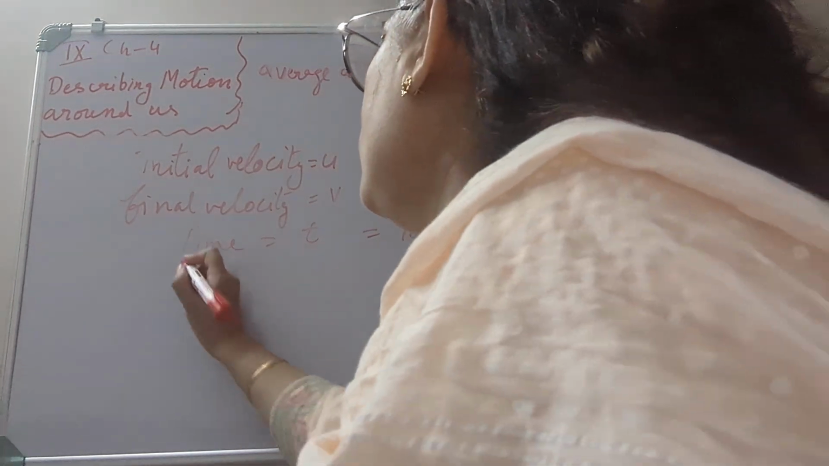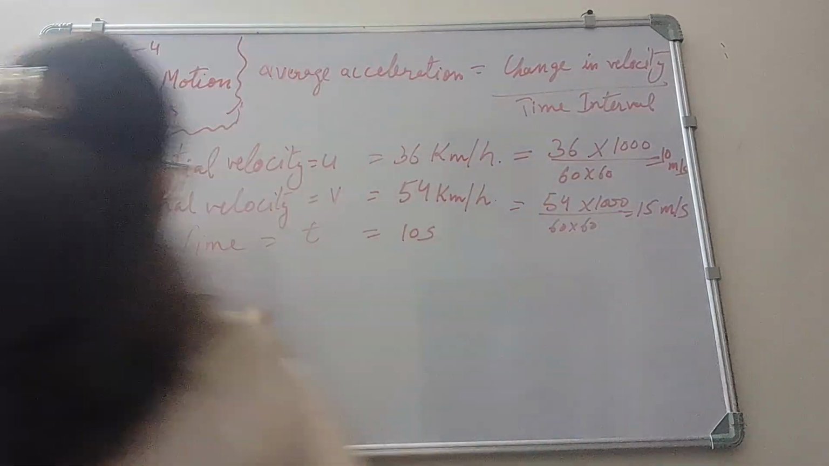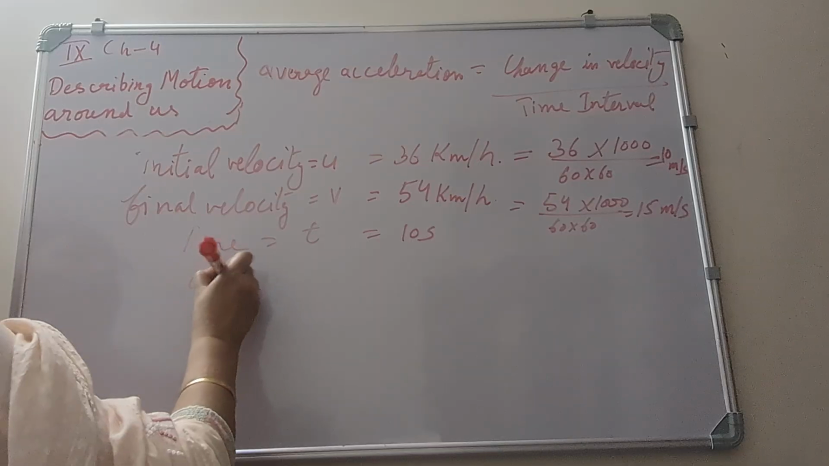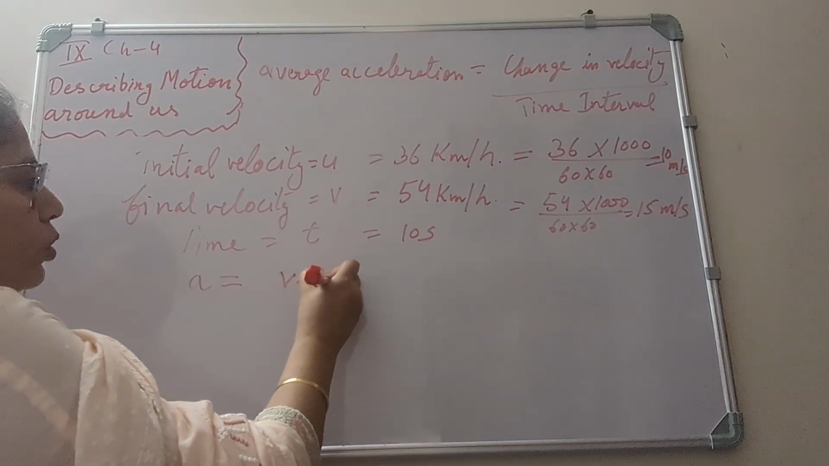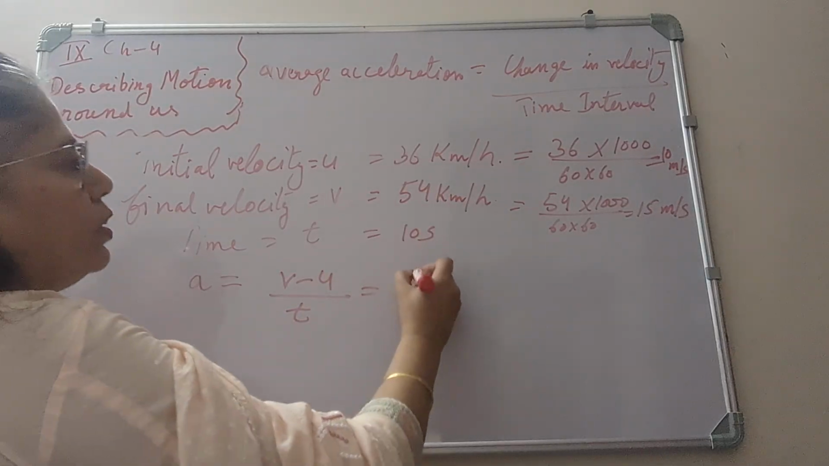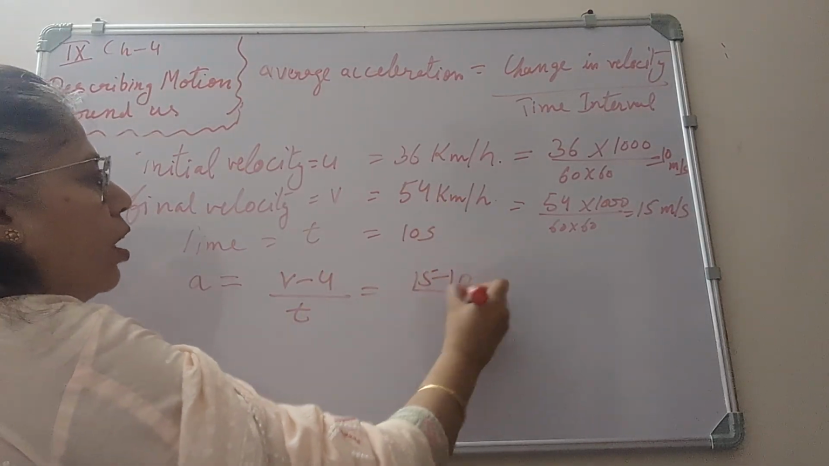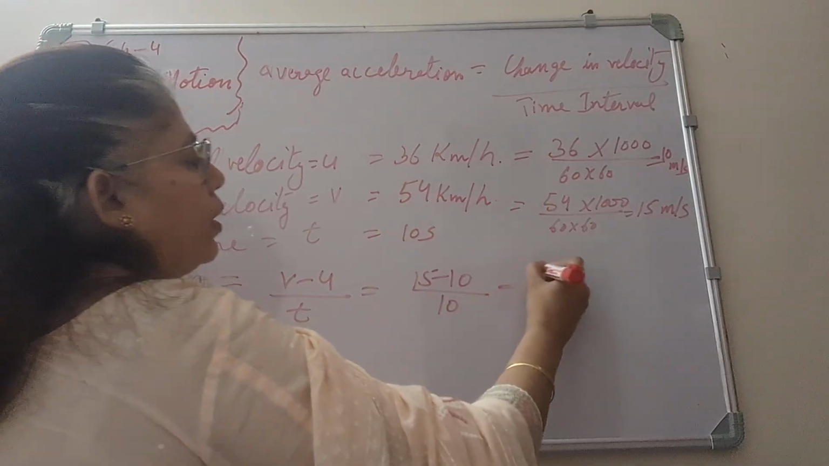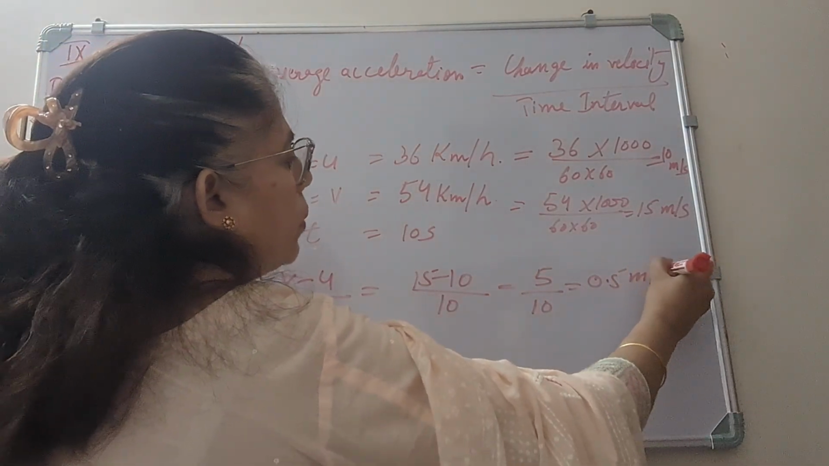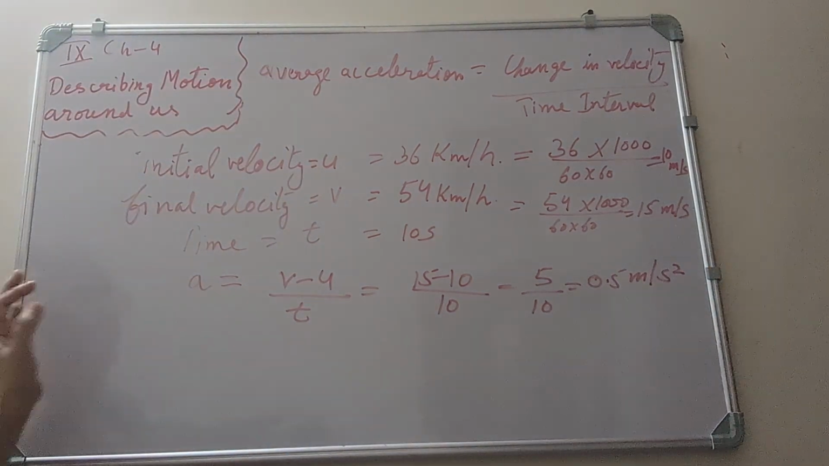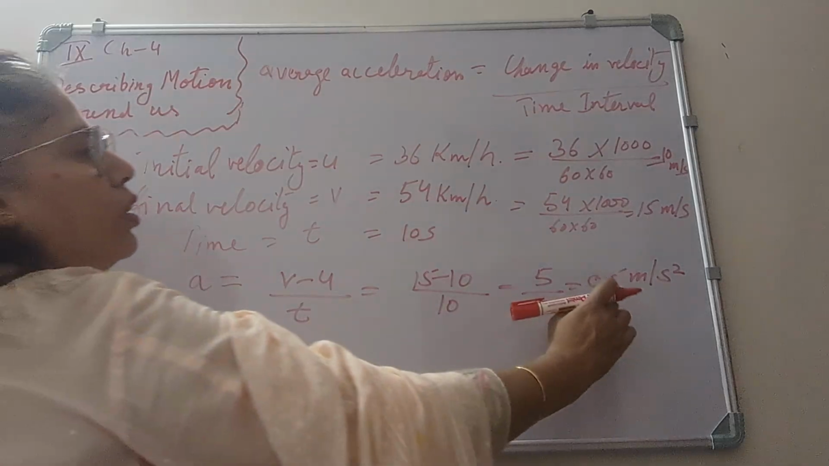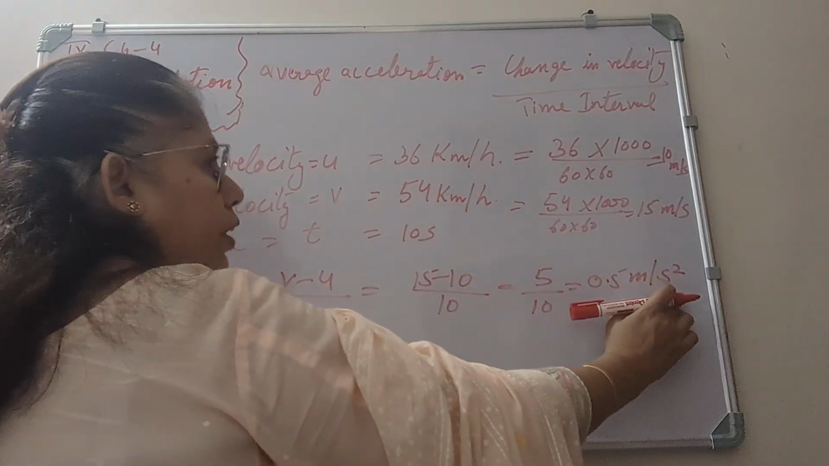Thereby a is equal to v minus u, final minus initial, upon t, that is 15 minus 10 upon 10, that is 5 upon 10, that is 0.5 meters per second square. When the accelerator is pressed, our average acceleration is 0.5 meters per second square.